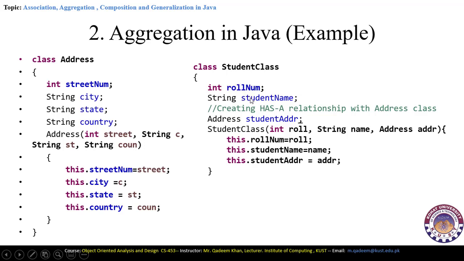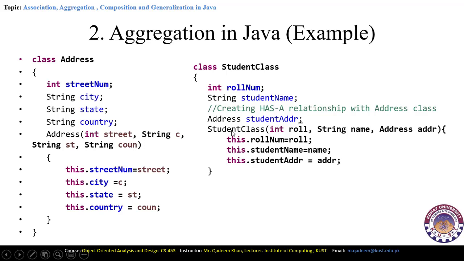So here we have declared two variables, roll number and student's name, with their respective data types, integer and string. Now you can see that first we declare the object of the address class here. But we have just declared it, we have not instantiated it. So Address studentAddress, this is the object that we have declared.